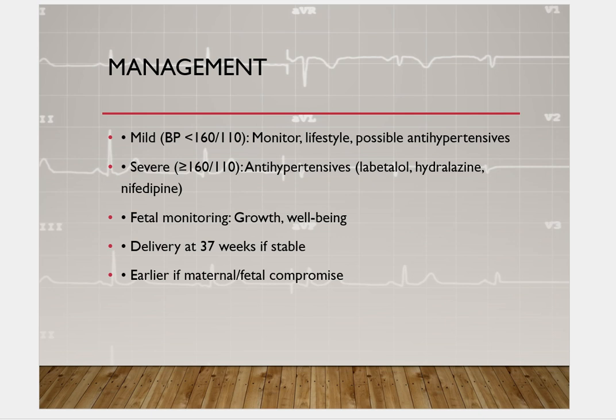What are the steps of management? In order of their severity, these BPs are divided and managed according to their severity. If the blood pressure is more than 140/90 and less than 160/110, then we usually do only lifestyle modification, that is, increased physical activity and daily salt restriction, and antihypertensives can be started in cases of severity in order to prevent complications.